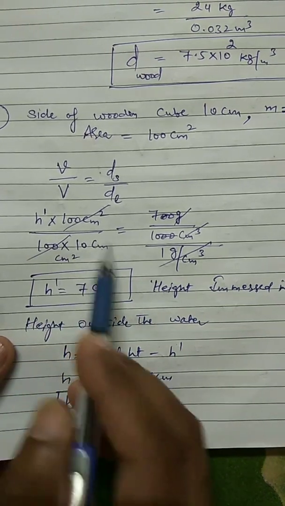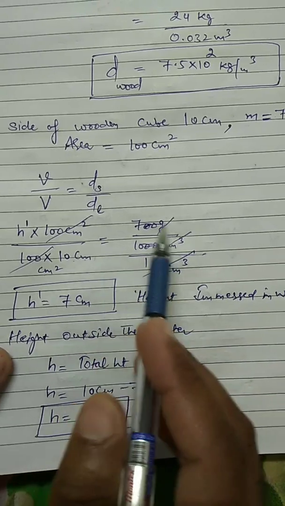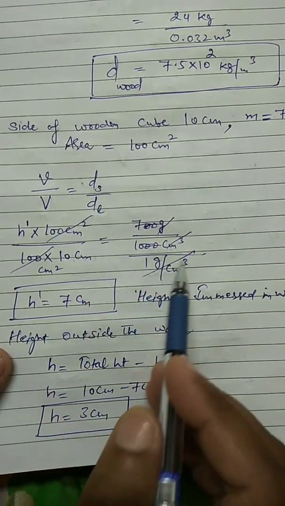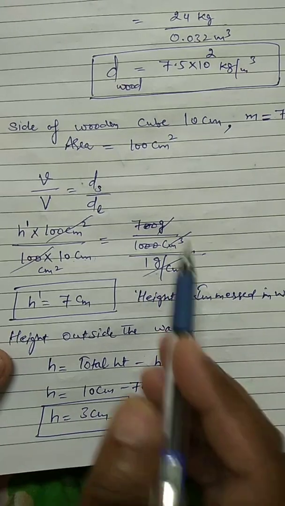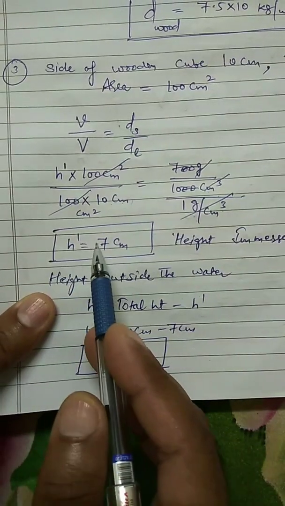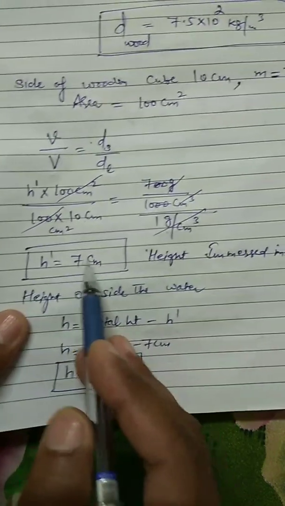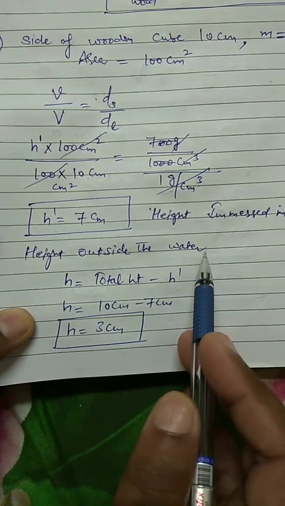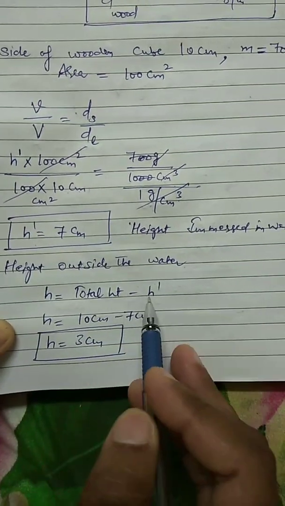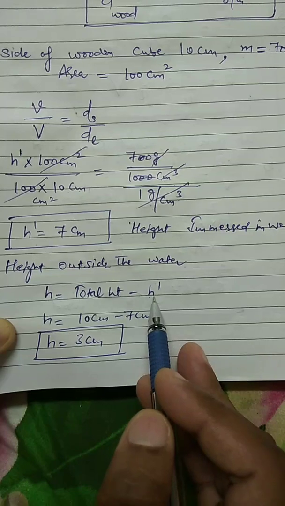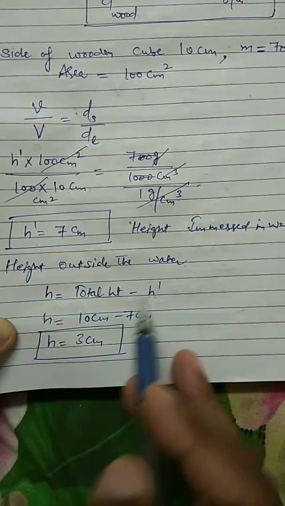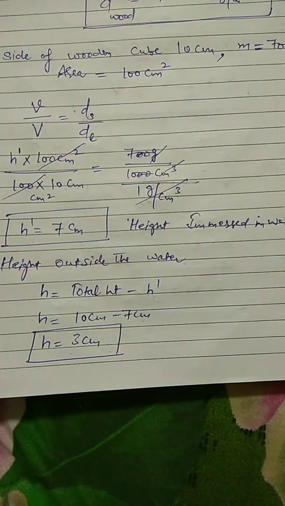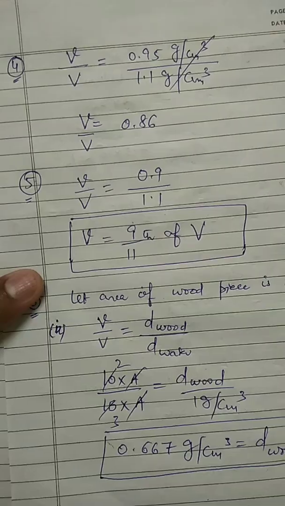That is equal to 700 gram over 1000 centimeter cube upon density of liquid, that is water, 1 gram per centimeter cube. If we solve, H dash, the height which is immersed in water, is equal to 7 centimeter. We are interested in the height which is outside the water. So H is equal to total height minus the height immersed inside the water: 10 centimeter minus 7 centimeter is 3 centimeter. This is the height which is outside the surface of water.